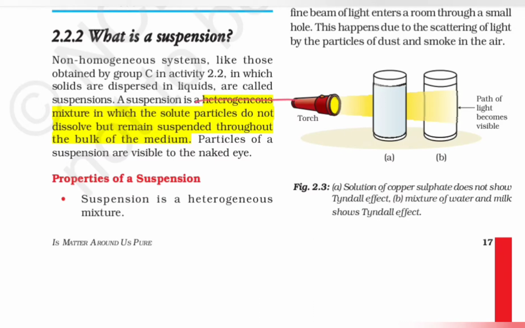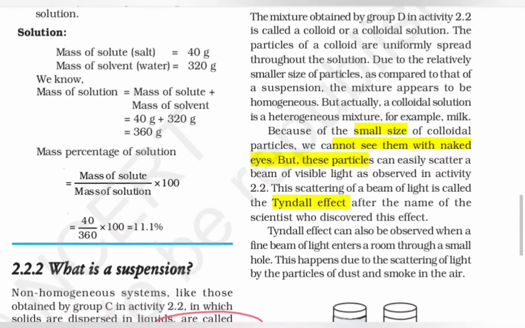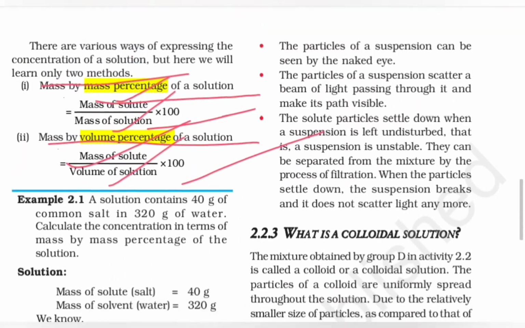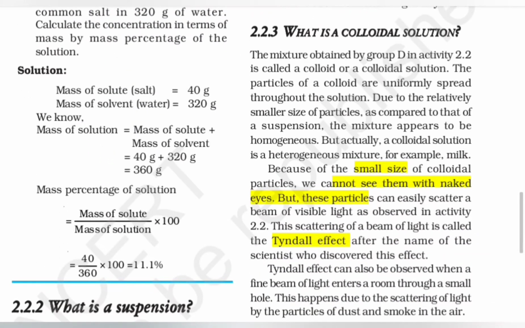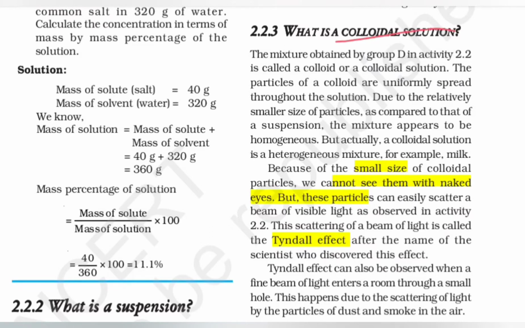This is a heterogeneous mixture, where solute particles do not dissolve but remain suspended throughout the bulk of the medium. Here again we have a lot of parts, but one thing we have here is the colloidal solution. It is a mixture obtained by the activity given there, and it is called a colloid or a colloidal solution. The particles here are uniformly spread throughout the solution, and that is what we call a colloidal solution.